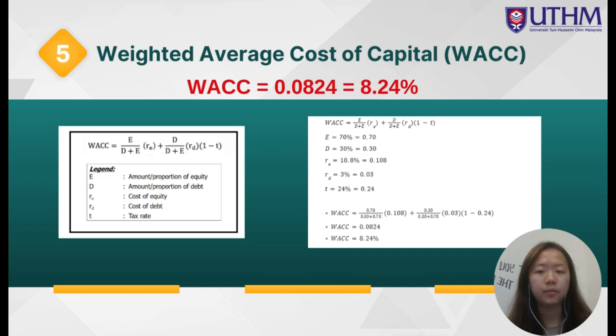Apart from that, let's have a look at our weighted average cost of capital, WACC. We will use the WACC formula, and after we calculate, we obtain the WACC, which equals 0.0824, or 8.24%.